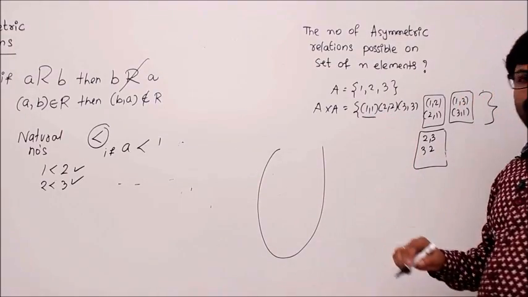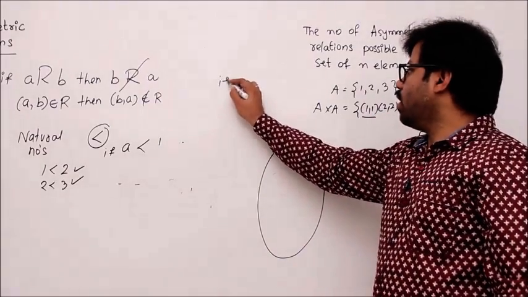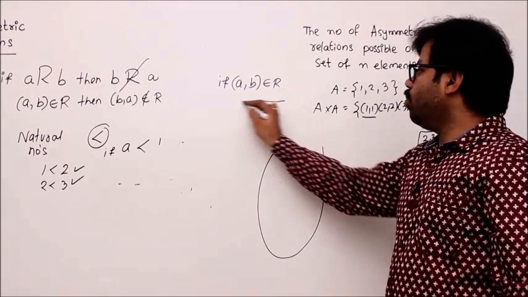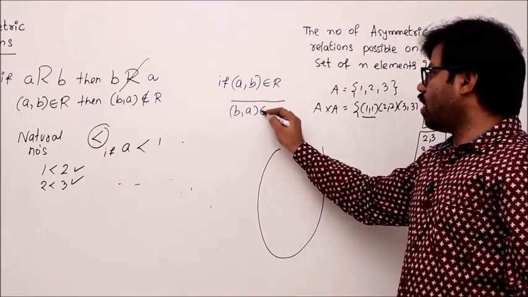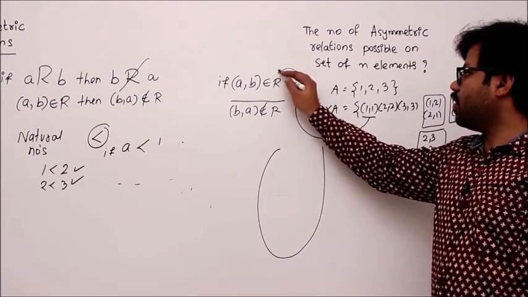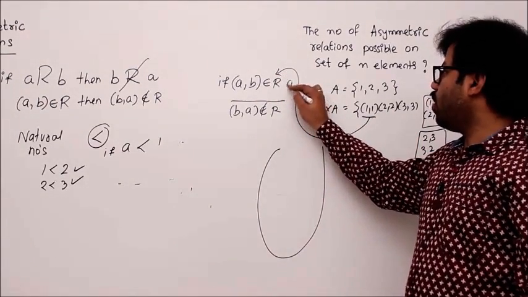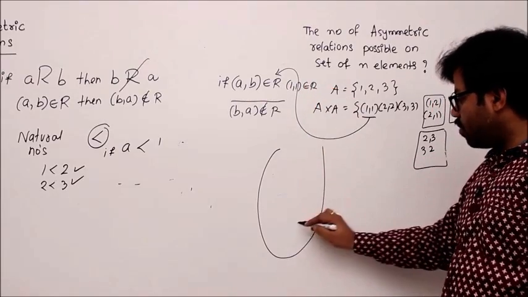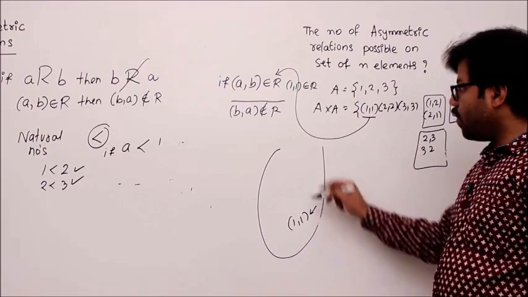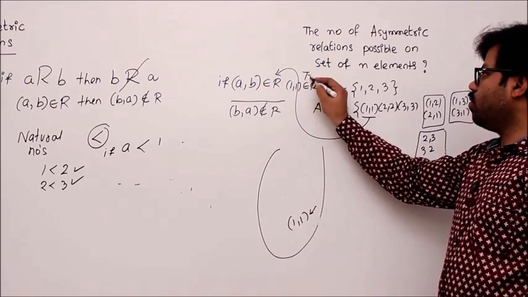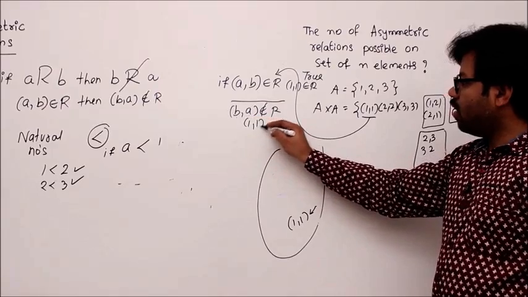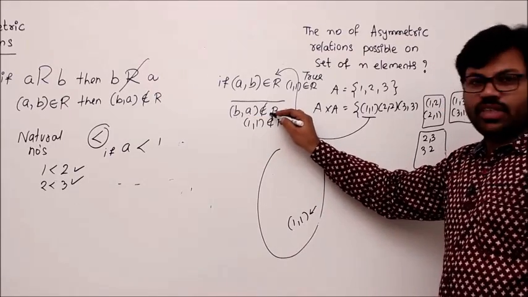Let's start with (1,1). Write the rule. What is the rule? If (a, b) belongs to R, then (b, a) does not belong to R. Always remember this rule. We can't violate this rule. If I take (1,1), what happens? We'll see. If (1,1) belongs to R, that means I am trying to take (1,1). Is it okay or not? If I take (1,1) according to the definition, this will become true. Then (b, a), which is again (1,1), should not belong to R. That is what the rule says.